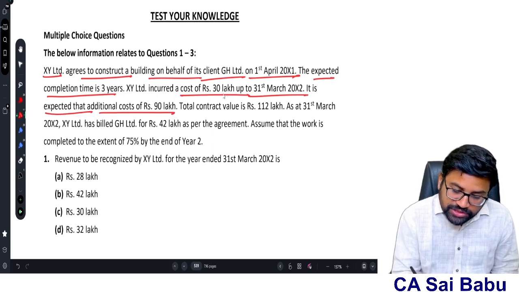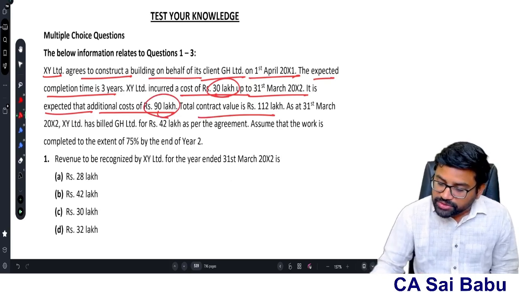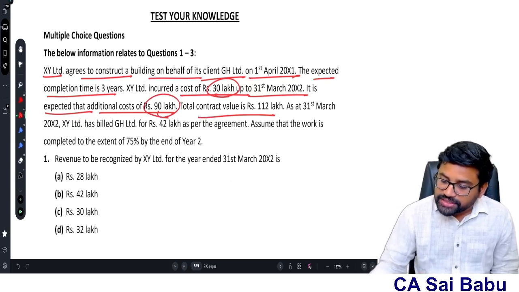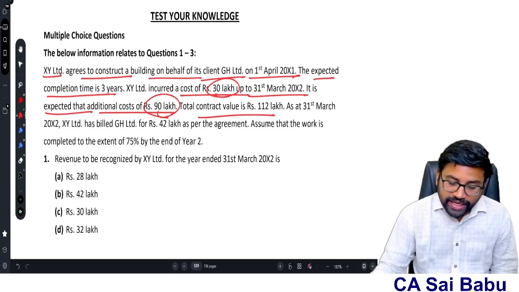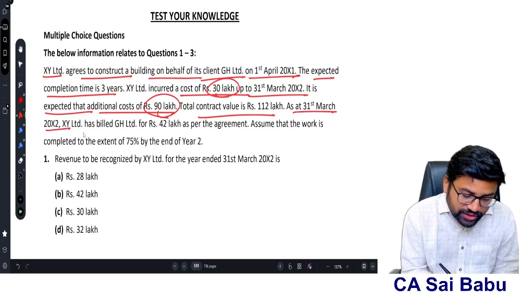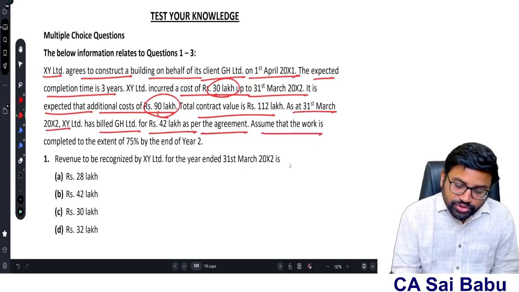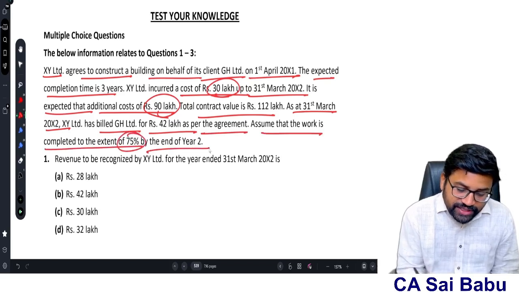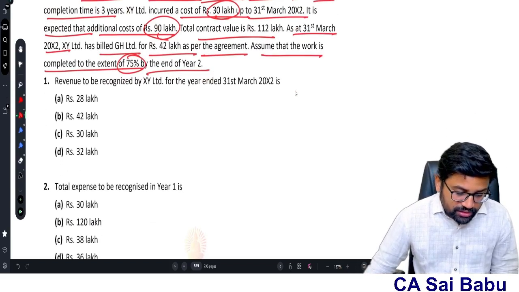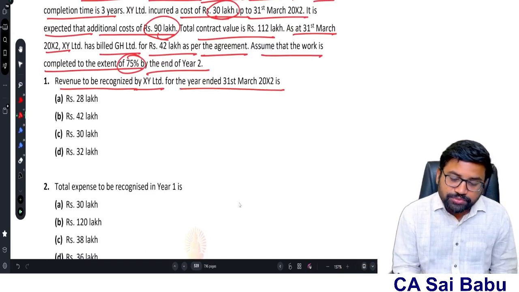So that means cost incurred 30, additional cost 90, total 120. Contract value is 112. That means 120 minus 112, so there is a total foreseeable loss, expected loss of 8 lakhs, which we have to recognize immediately. As at March 2012, XY Limited has billed GH Limited 42 lakhs as per the agreement. Assume that the work is completed to the extent of 75% by the end of year 2. Now, what is the revenue to be recognized by XY Limited for the year ending 31st March 2012?